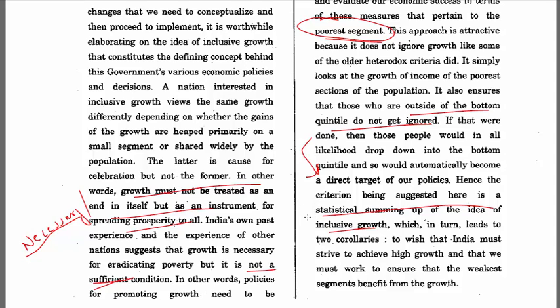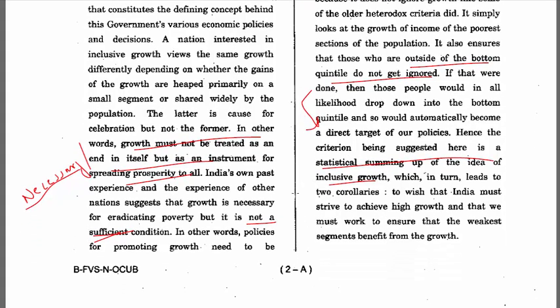Hence the criterion being suggested here is a statistical summing up of the idea of inclusive growth. So he's saying we are giving a mathematical measure of inclusive growth, which in turn leads to two corollaries. To wish that India must strive to achieve high growth and that we must work to ensure that the weakest segment benefit from the growth. Here he is summarizing that we will get two things by doing this: high growth and also the weakest segment benefiting from the growth. So this is the first thing and this is the second.